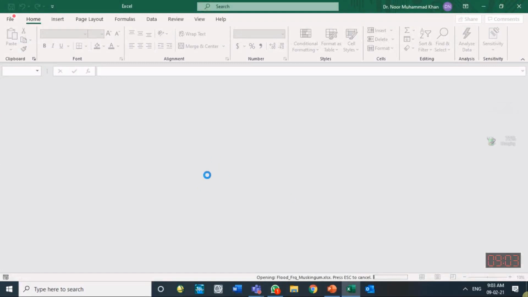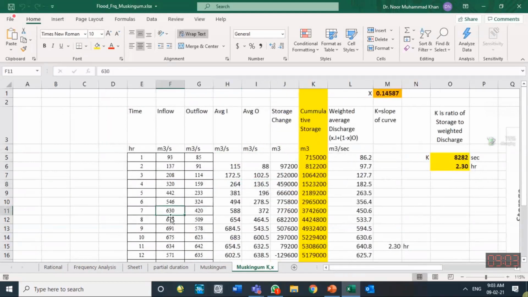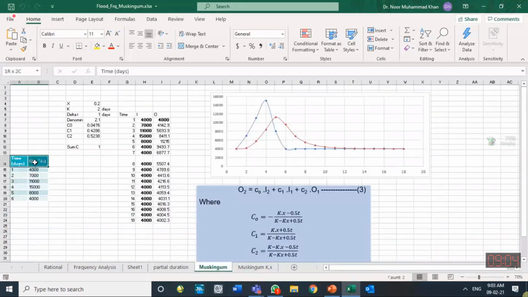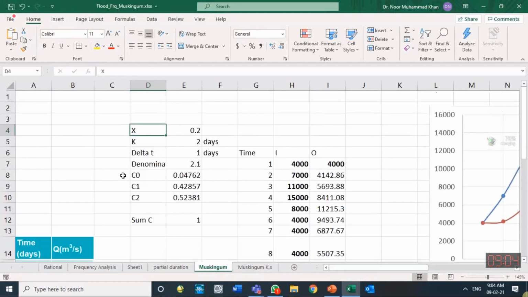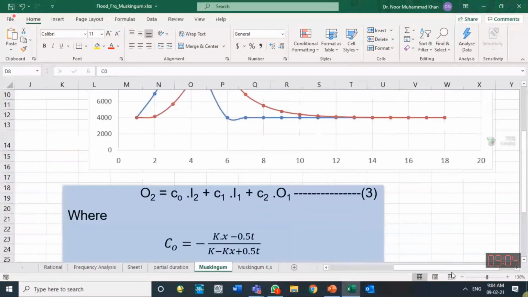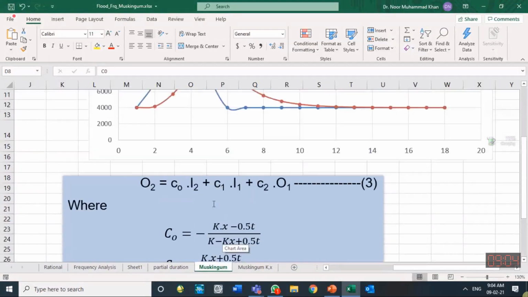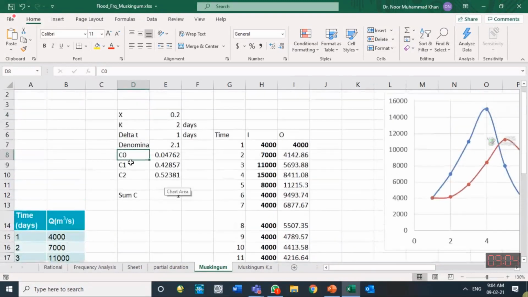Some of the questions I have done in this Excel file. Muskingum method. So that is the question given to you. And what has been informed to you, I show you. X was given to you as 0.2, K was given to you as 2 days. Time step delta T was 1 day. So C0, C1 and C2 have been calculated using this equation, K minus Kx minus 0.5T and so on. So using this formula, you have to calculate C0, C1, C2.